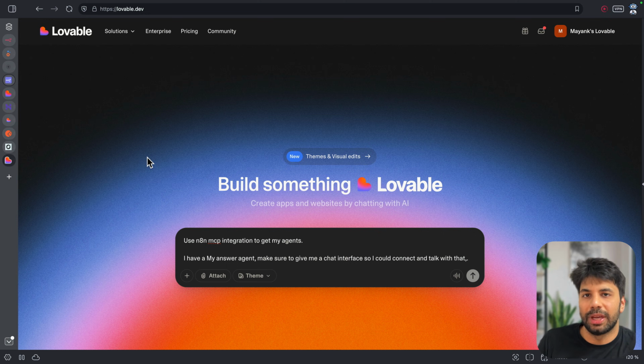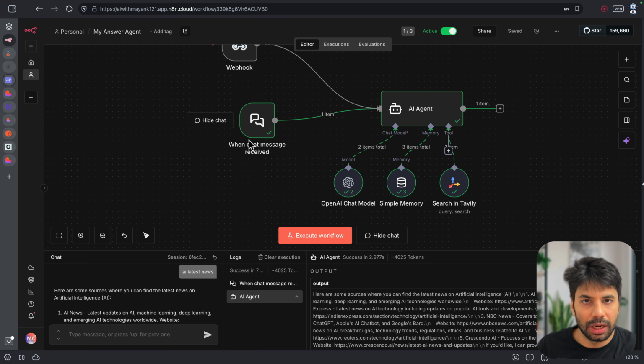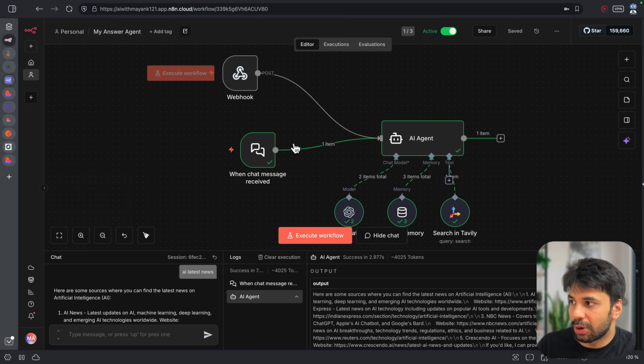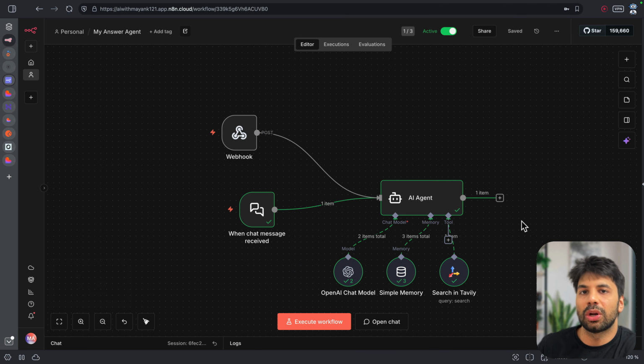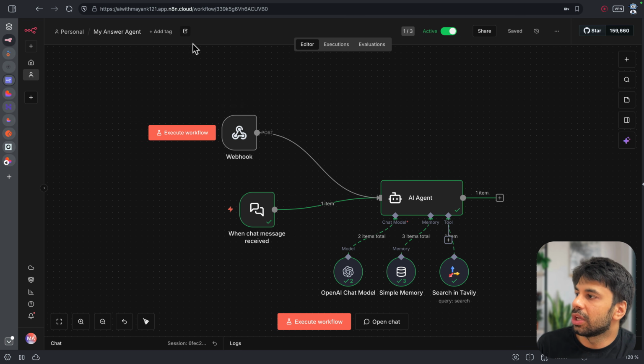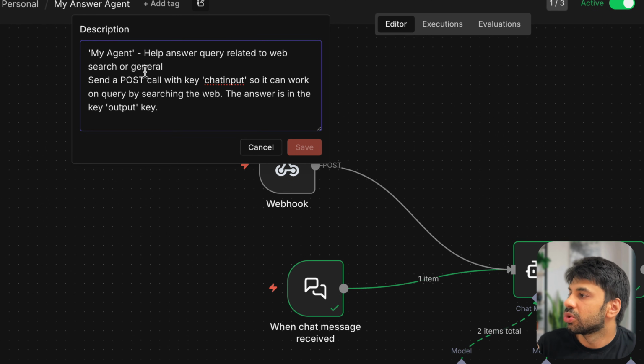Now, earlier you had to make sure that you are providing it the overall webhook or some way to connect. Now, because of this MCP connection, you don't have to worry about anything. Lovable will be able to get all the details. Just one thing, you have to make sure that you provide some details or description which Lovable can use to understand about the agent. So I've written my agent, help answer query related to web search or general. Send a post call with key chatInput so it can work on query by searching the web. The answer is in the output key.